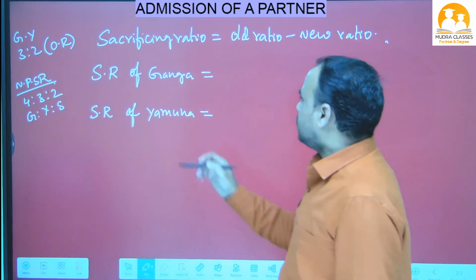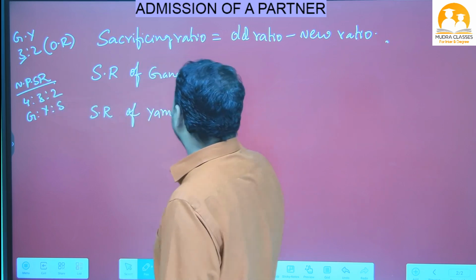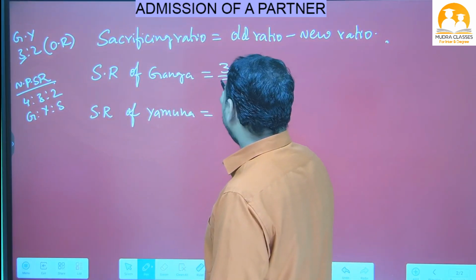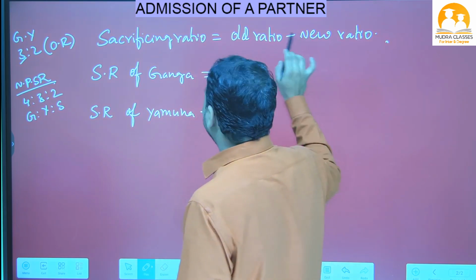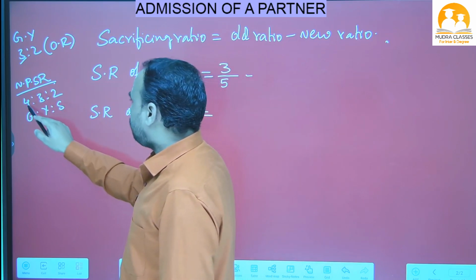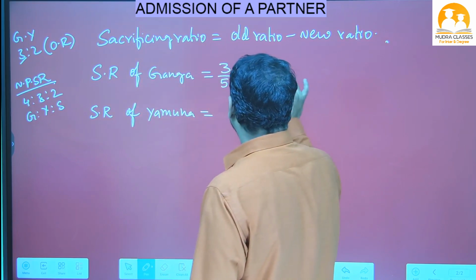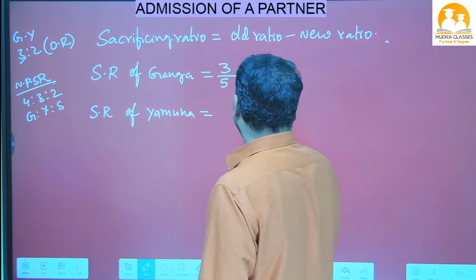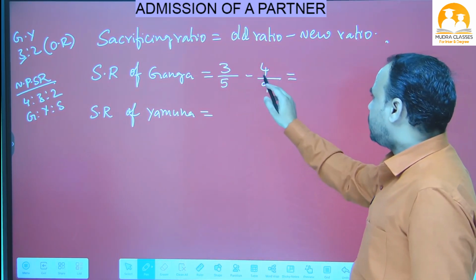How to find out? Sacrificing ratio of Ganga. Ganga's old ratio, how much, beta? 3. So write down 3 divided by 3 plus 2, how much? 5. So divided by 5. Minus the new ratio of Ganga. How much, beta? 4. So write down 4 divided by 4 plus 3 is 7, 7 plus 2 is 9, divided by 9. Now here we got 3 by 5 minus 4 by 9.